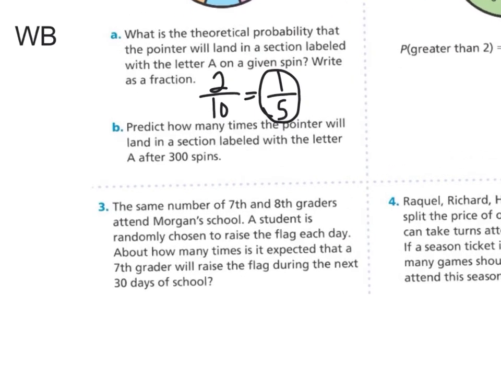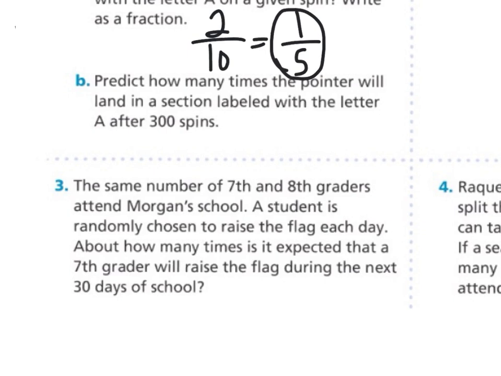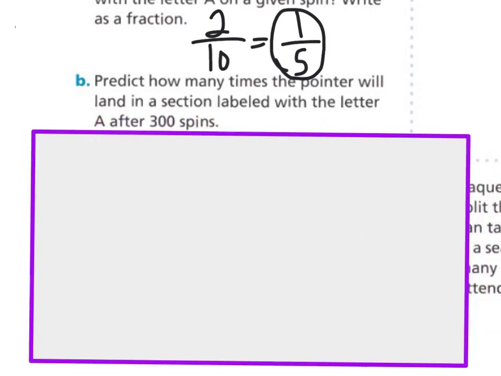So then follow up to that is part B. Predict how many times the pointer will land on a section labeled with the letter A after 300 spins. They're going to spin a lot of times here. So we've got a 1 out of 5 chance of getting an A on the spinner. If you wanted to keep it as 2 out of 10, you could. This is our total number of spins. So 1 out of 5 spins.